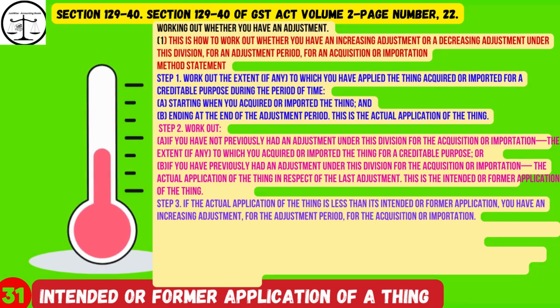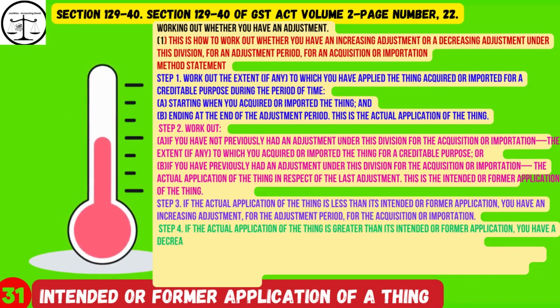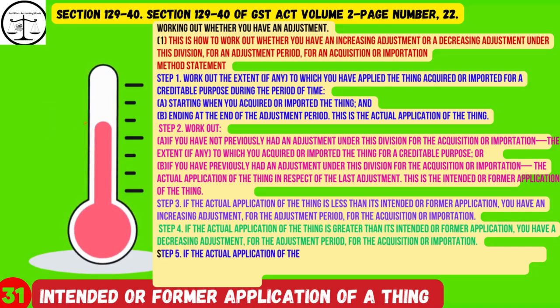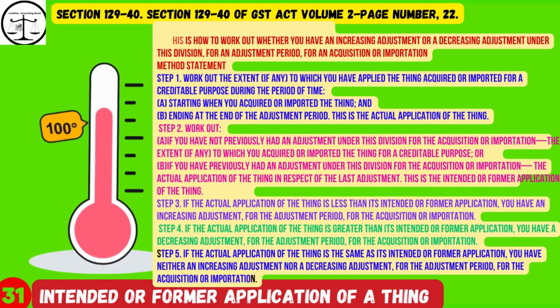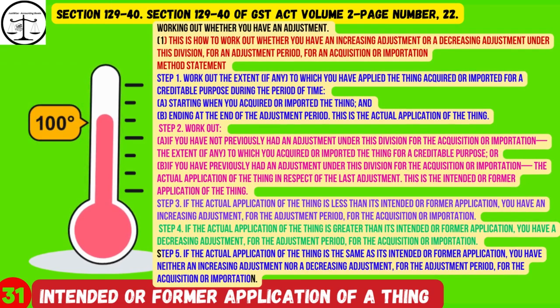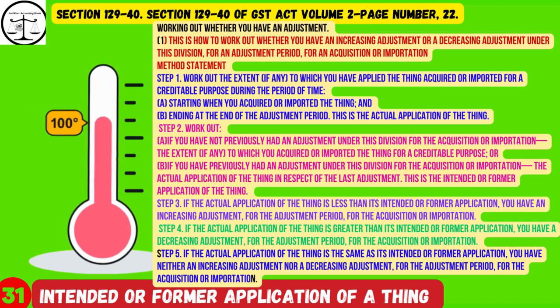Method statement. Step 1. Work out the extent, if any, to which you have applied the thing acquired or imported for a creditable purpose during the period of time. A. Starting when you acquired or imported the thing, and B. Ending at the end of the adjustment period. This is the actual application of the thing.